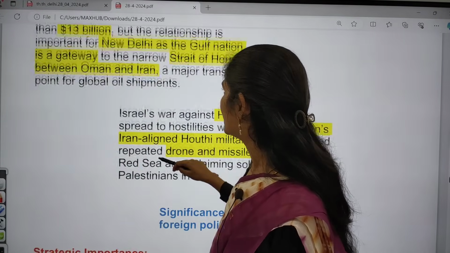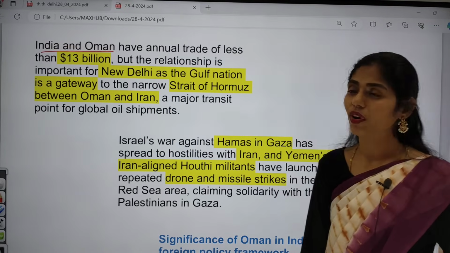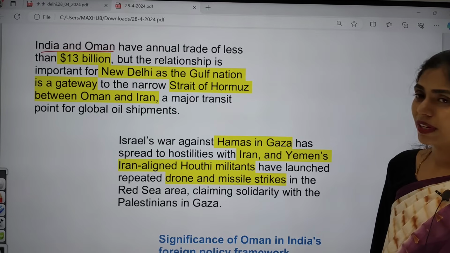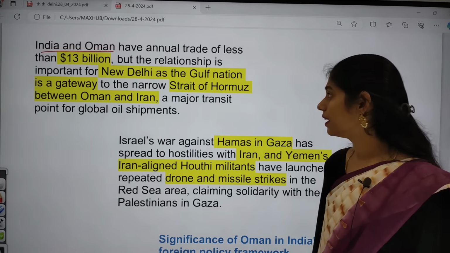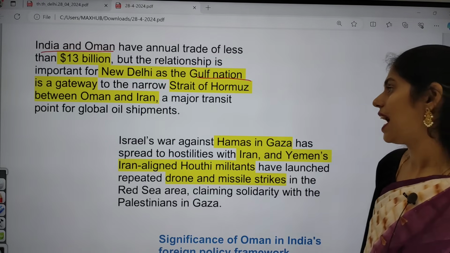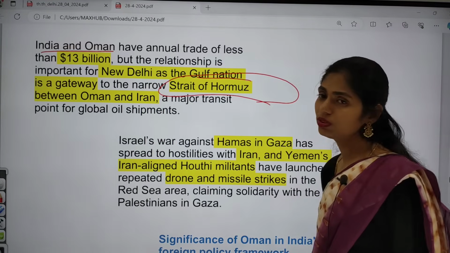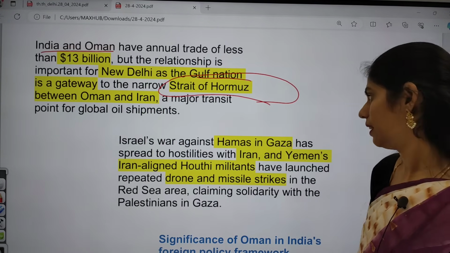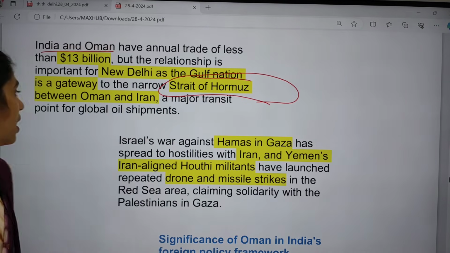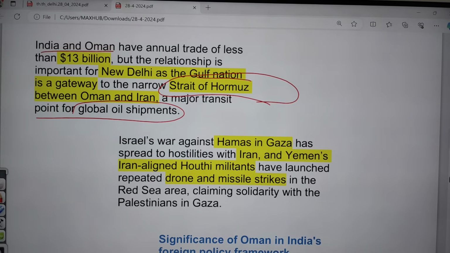So if you see some details, it says that India and Oman have annual trade of less than 13 billion. The relationship is very important for India because Oman is a Gulf nation, and Oman will act as a gateway so that we can have access to the Strait of Hormuz, which lies between Oman and Iran. This Strait of Hormuz is very important because global oil shipments go through this route.